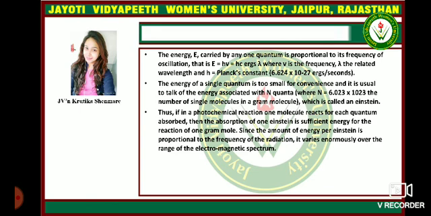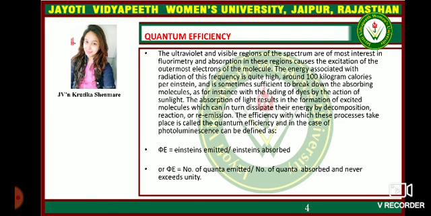The energy of a single quantum is too small to be convenient, and it is usual to talk of the energy associated with N quanta, where N is equal to 6.023 × 10^23, the number of single molecules in a gram molecule. Thus, in a photochemical reaction, if one molecule reacts for each quantum absorbed, the absorption of 1 Einstein is sufficient energy for the reaction of 1 gram molecule. Since the amount of energy per Einstein is proportional to the frequency of radiation, it varies enormously over the range of the electromagnetic spectrum. Now, what is quantum efficiency?